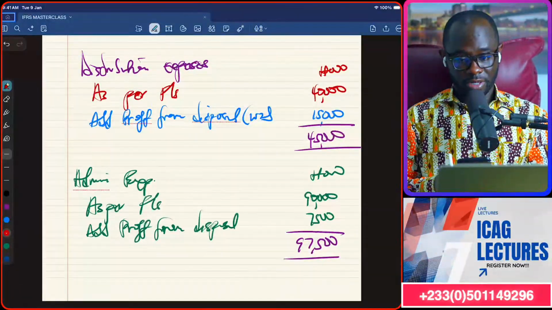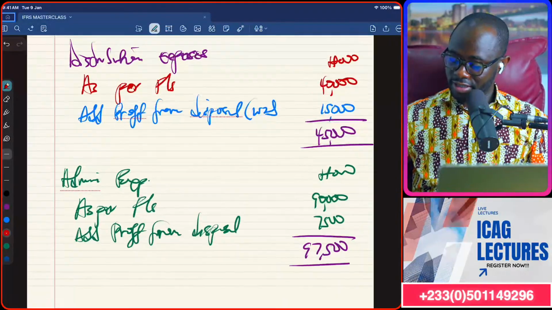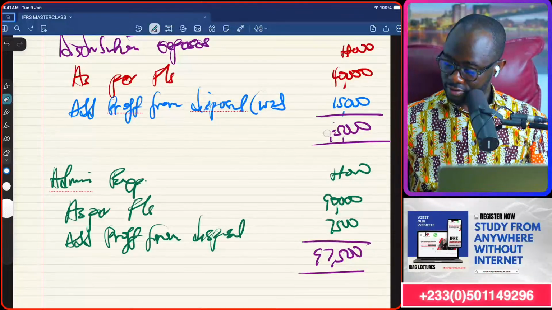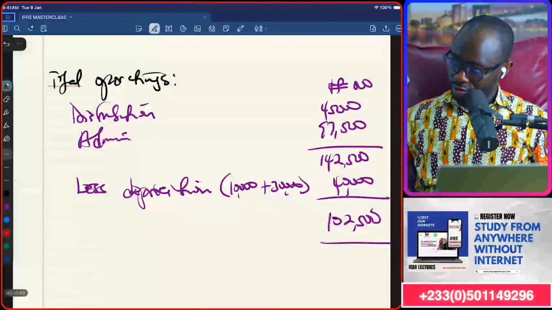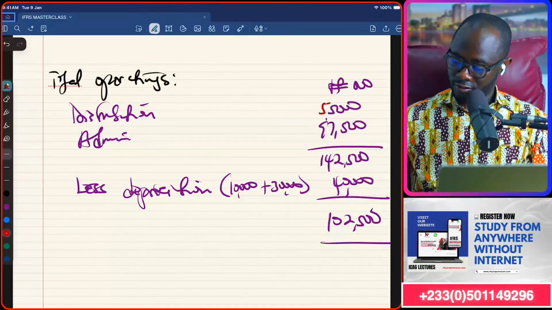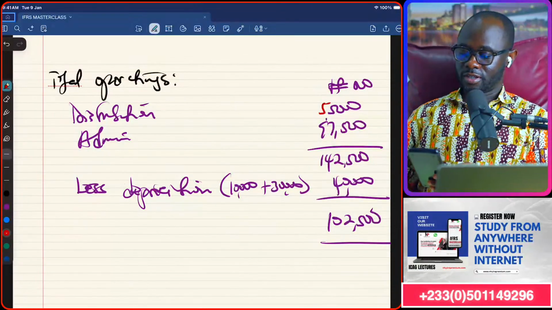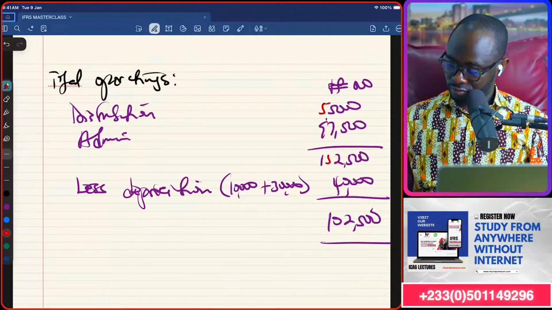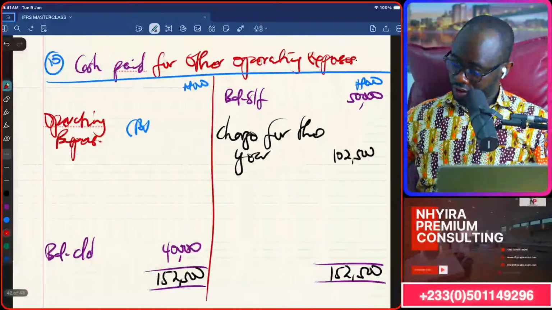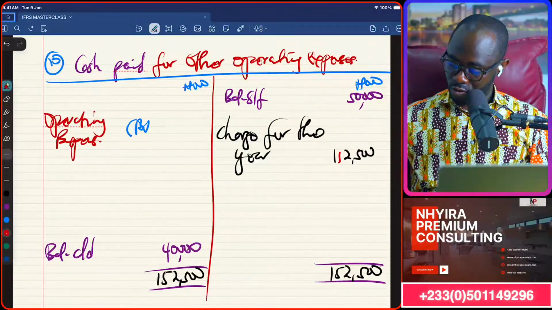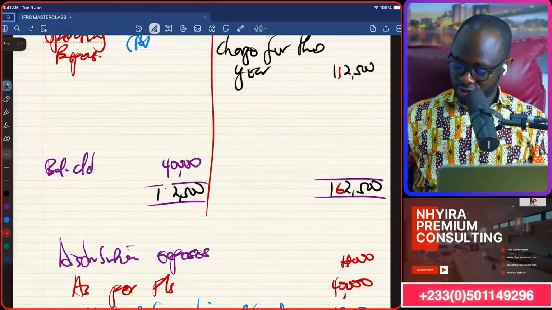Let's see if I get my arithmetics right. 45, no, 40, 15. This is 55, Nhyira. This one, 55. Okay. So let me change this, 55. So 55,000 plus 97,500. That's 152. So that it will become 112. So that is what we will bring here, 112. So it becomes 162.